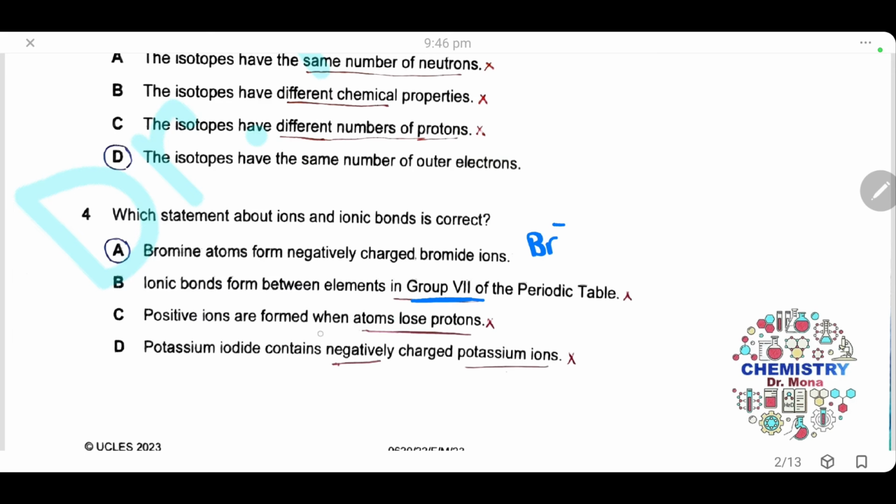Positive ions are formed when the atoms lose protons. Of course, this is wrong. Potassium iodide contains negatively charged potassium ions. This is of course also wrong because potassium ions are positively charged. So the answer will be A.